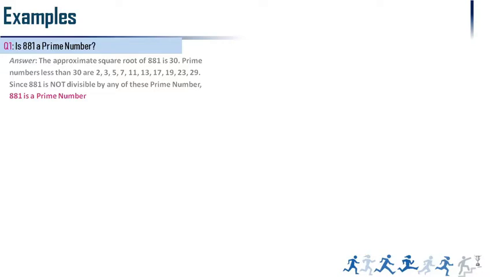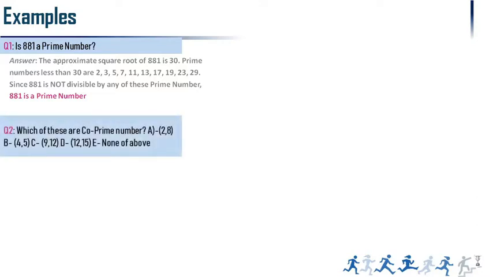So what are the prime numbers less than 30? 2, 3, 5, 7, 11, 13, 17, 19, 23, 29. This 881 is not divisible by any of these numbers. In the next presentation, we will go through the divisibility rules also. Now you see 881 is not divisible by any of these, so it is a prime number. Okay friends, now we will go to another example.